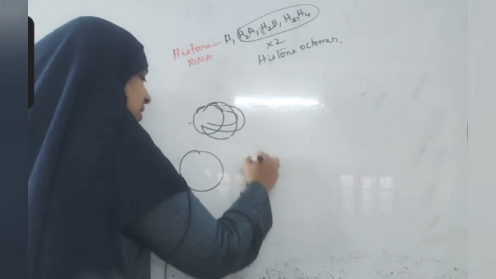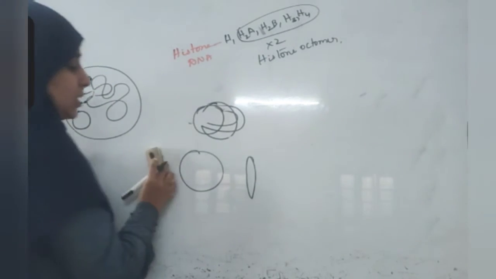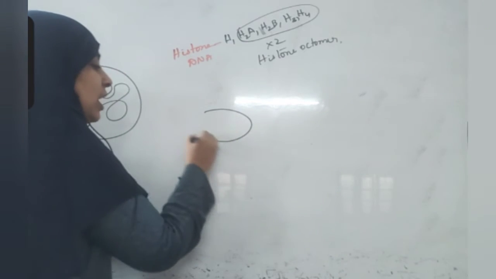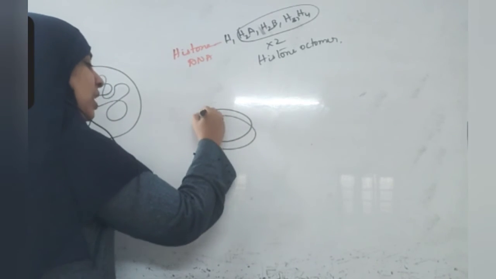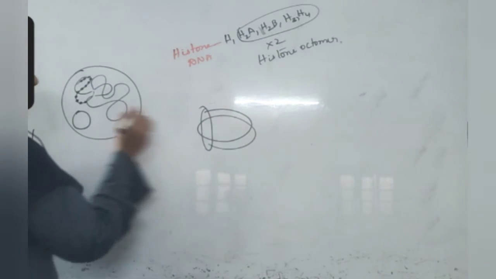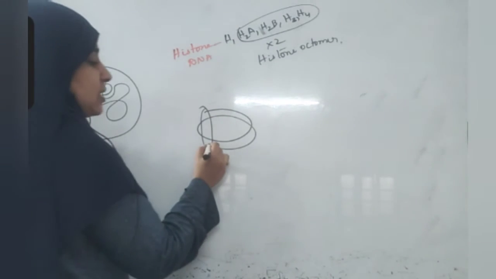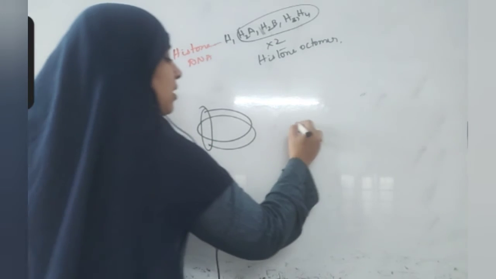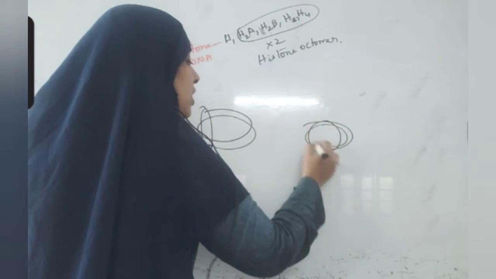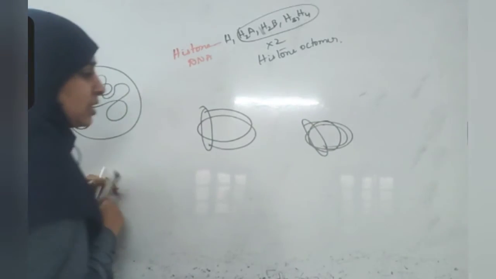From the side, it is thin like this. It binds to the first position and the last position of the DNA, forming a binding like this. This is one bead, and this is one bead. Like this, there will be another bead. The histone core will be there, DNA is coiled around it, and one histone 1 protein is there.